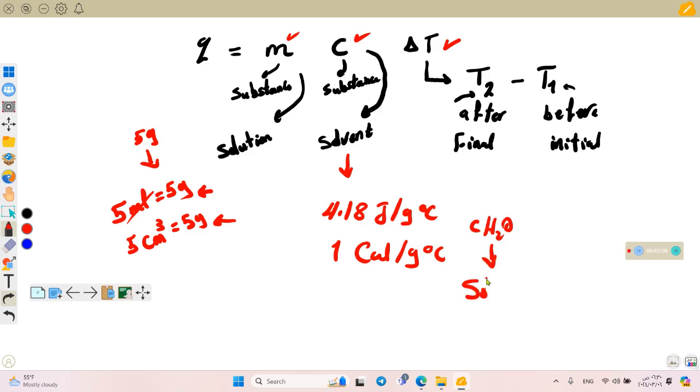Or a solution, its solvent is water. The solvent in it is the water. Okay, great.